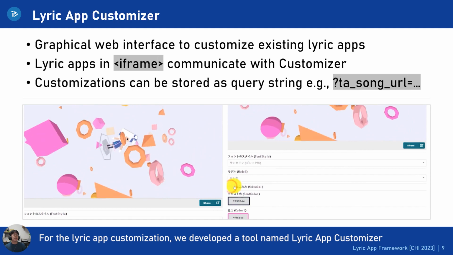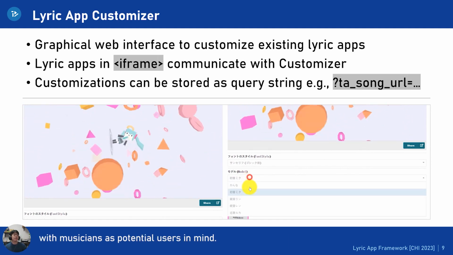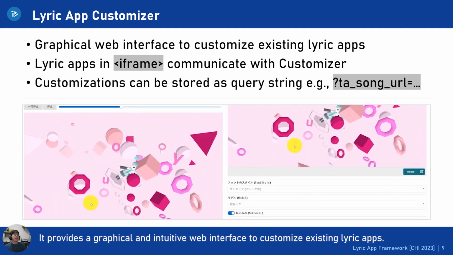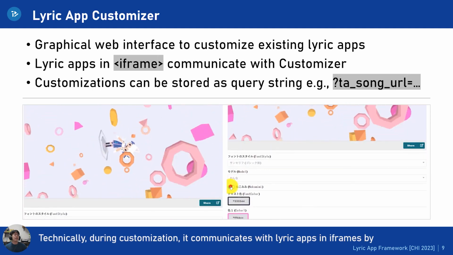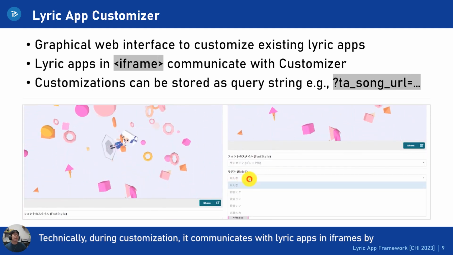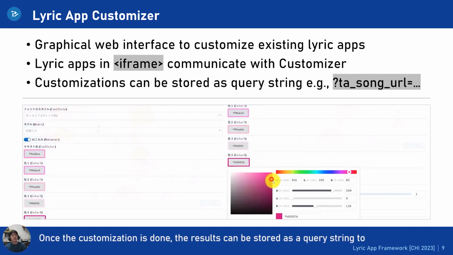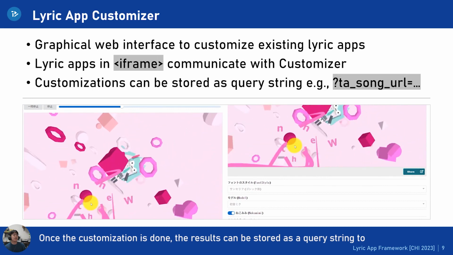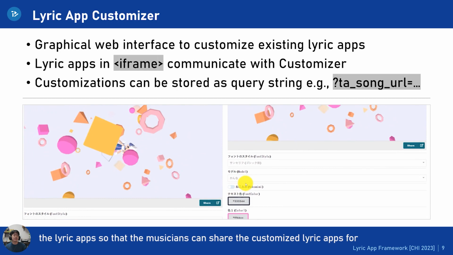For the lyric app customization, we developed a tool named Lyric App Customizer with musicians as potential users in mind. It provides a graphical and intuitive web interface to customize existing lyric apps. Technically, during customization, it communicates with lyric apps in iframes by post-message API. Once the customization is done, the results can be stored as a query string to the lyric apps so that the musicians can share the customized lyric apps for their musical pieces.